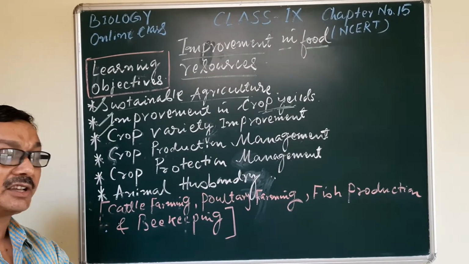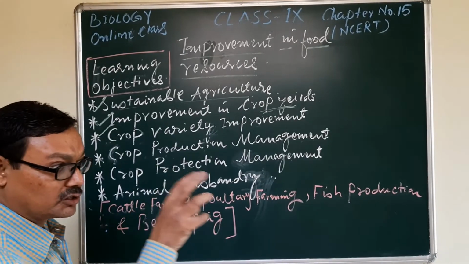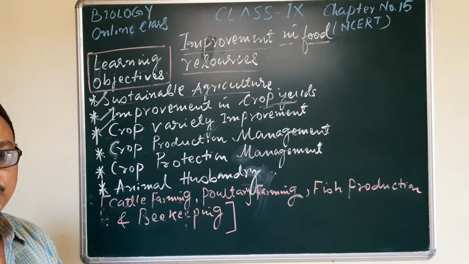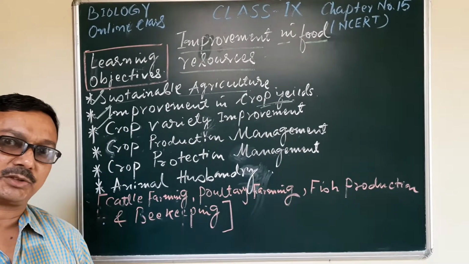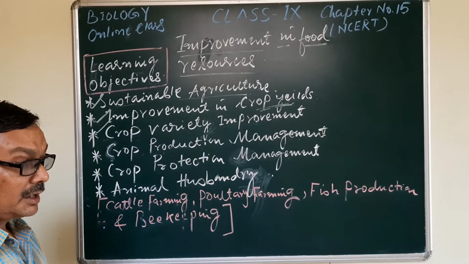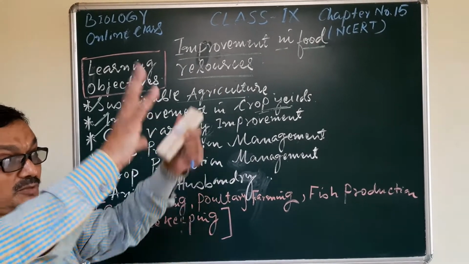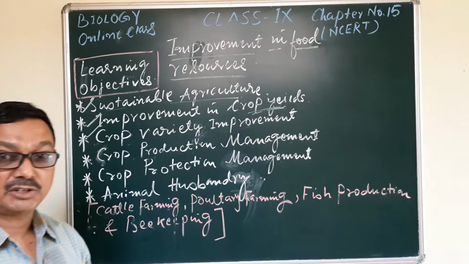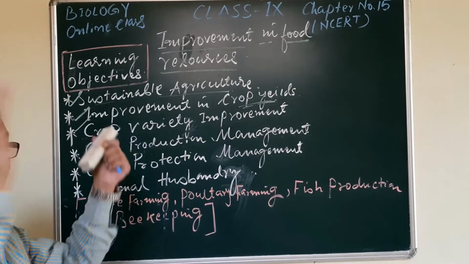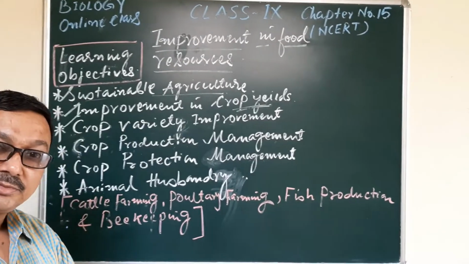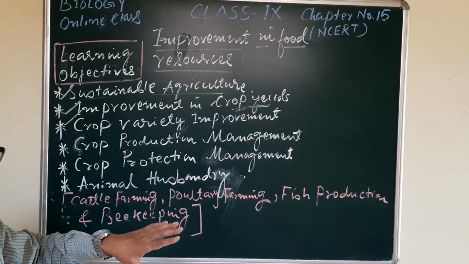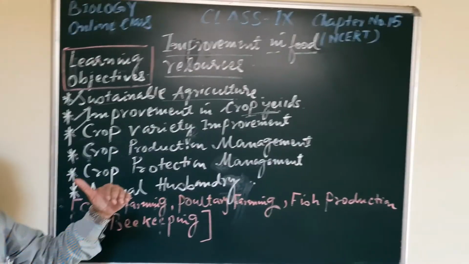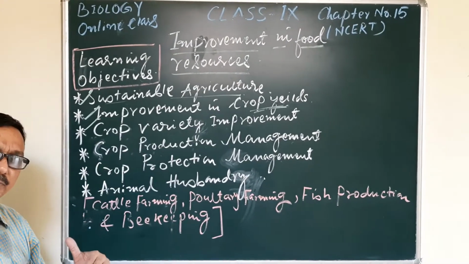We will know that there are two important sources of our food materials. What are the two important sources? The plant sources and the animal sources. Whatever the plant sources may be, they are not sufficient to fulfill the demand of the entire population of the world. Some people may like to depend on animal sources for their food.